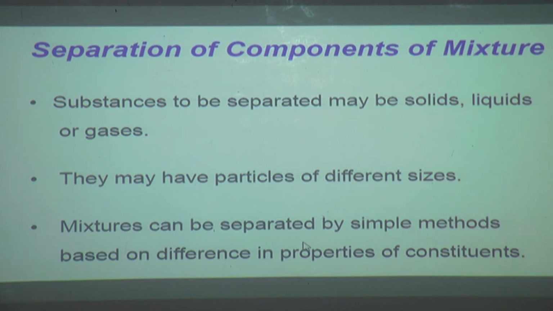Mixtures can be separated by simple methods based on the difference in properties of the constituents. Each constituent has some properties. Solids have different properties, liquids have different properties and gases have different properties. So based on these properties, mixtures can be separated by very simple methods.